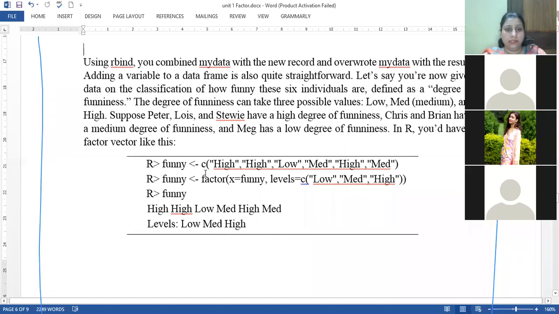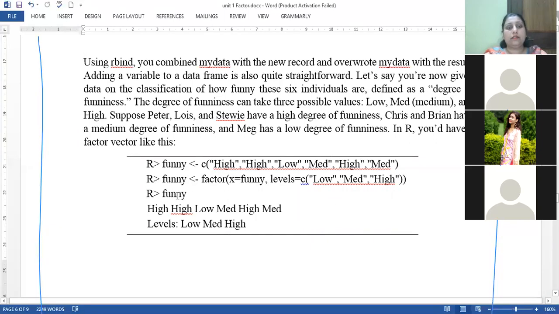As we have 6 rows, we define 6 entries, one for each row, take them as a vector, and finally make this vector a factor having the 3 different values: low, medium and high.